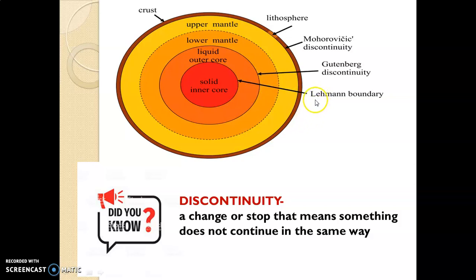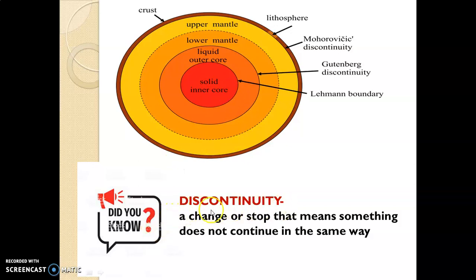And the last one is Lehmann boundary. Lehmann boundary separates outer core and inner core. These are also different. The chemical composition, or we can say the density, of outer core and inner core is also different. So which boundary separates outer and inner core? Lehmann boundary. And a famous scientist named Inge Lehmann discovered it.